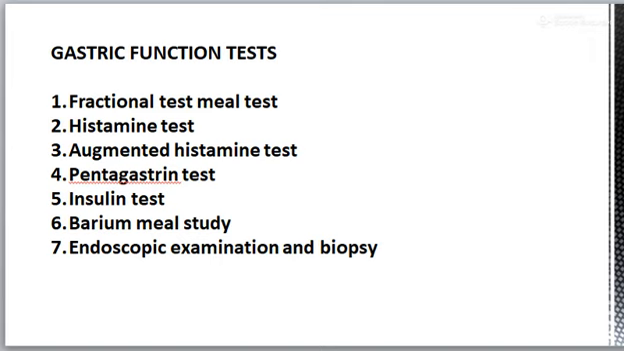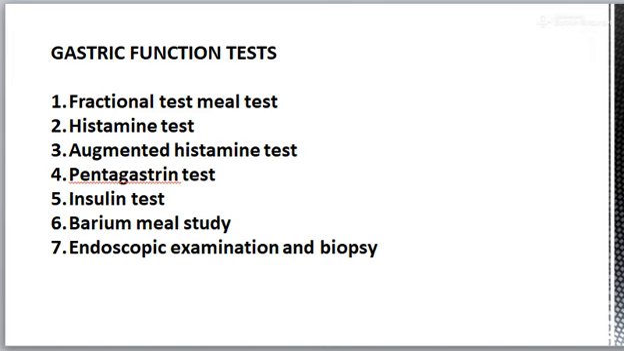What is the procedure? After overnight fast, in the morning, stomach is aspirated and washed with distilled water. Then 0.5 mg of histamine is injected subcutaneously, and the gastric samples are aspirated, analyzed as described in the fractional test meal test. If there is no free acid present in any of the samples, then it is called true achlorhydria or histamine fast achlorhydria.